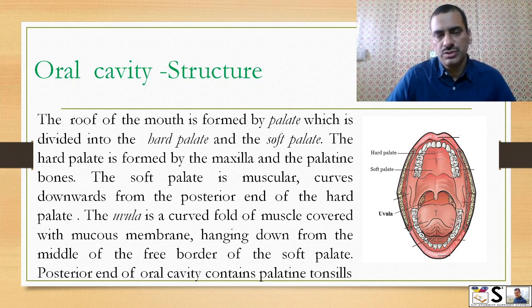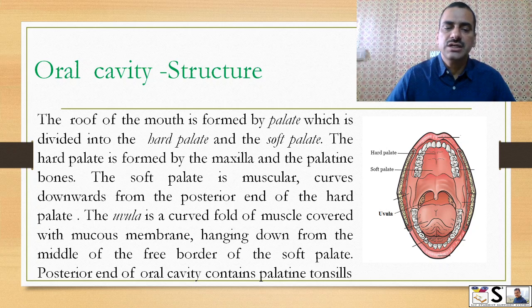The roof of the oral cavity or mouth is formed by the palate, which is divided into hard palate and soft palate. The hard palate is formed by the maxilla and palatine bone. The soft palate is muscular and curves downwards from the posterior end of the hard palate.